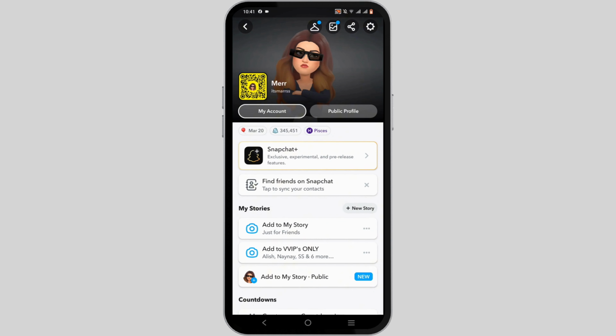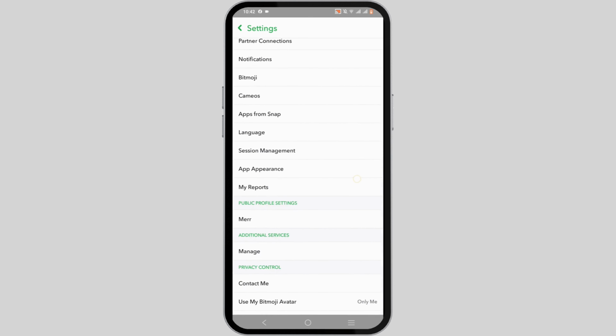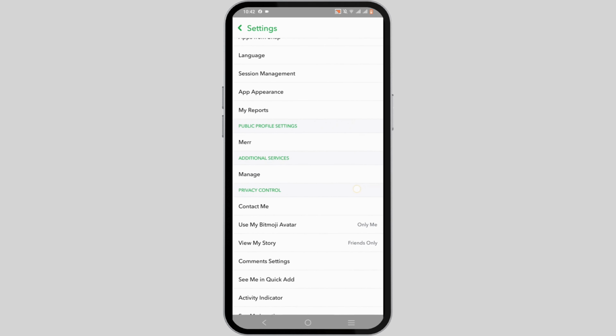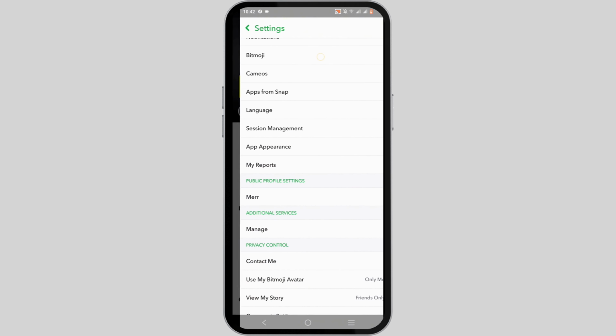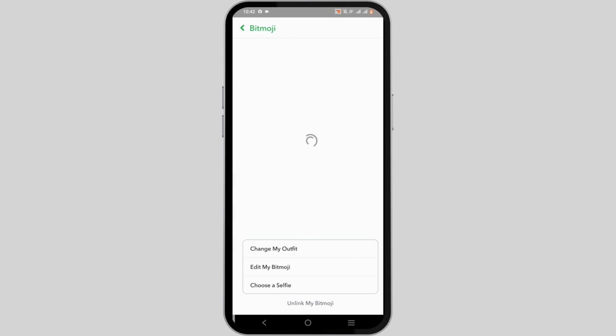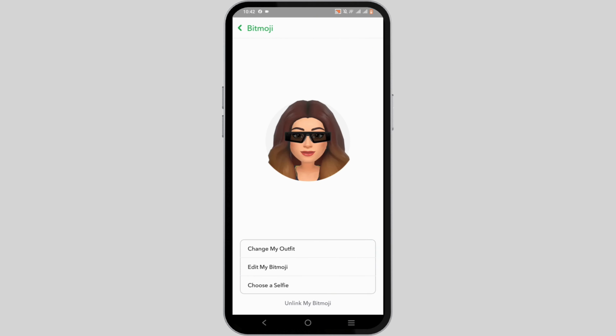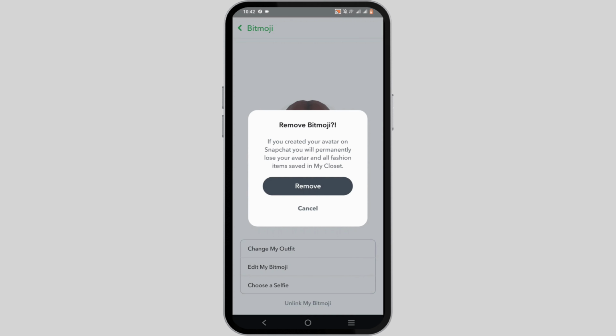At the top right corner, navigate to the settings gear icon. When you tap on the settings option, you will find all of the available Snapchat settings. From this list, head over and click on Bitmoji. At the bottom, you will see the option Unlink my Bitmoji. Just click on it. For the confirmation, tap on the Remove option. With a simple click, you will be able to remove the Bitmoji on your Snapchat.